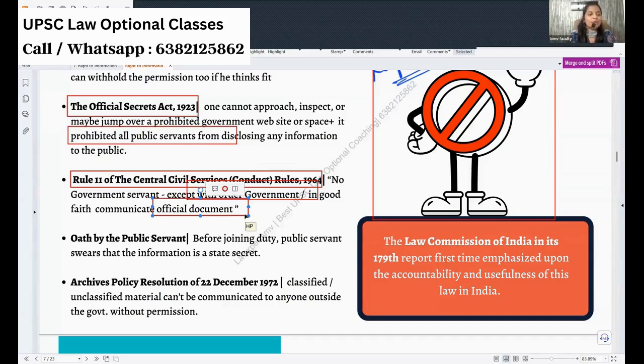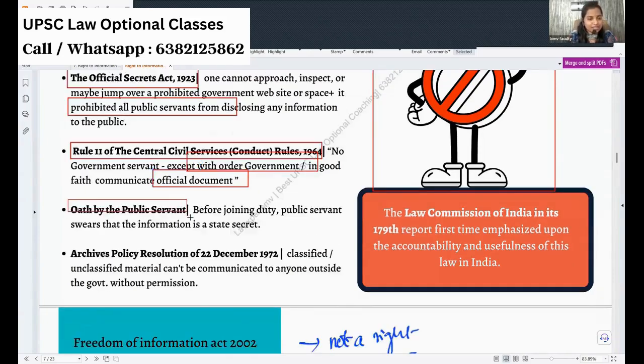Okay, again, the oath by a public servant. When you take your oath before joining the duty, you will swear that you will keep the information secrets of the state. See, if your information is going to protect the state for the welfare of the people, then that is totally fine. That's why we have this oath. But even this is used against whistleblowers sometimes. That's why we got the Whistleblowers Act at a later point of time. We will deal with that later, at the end of the slide.